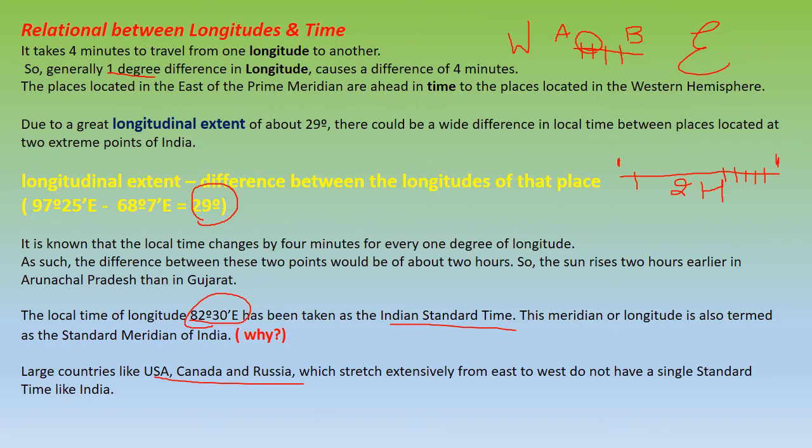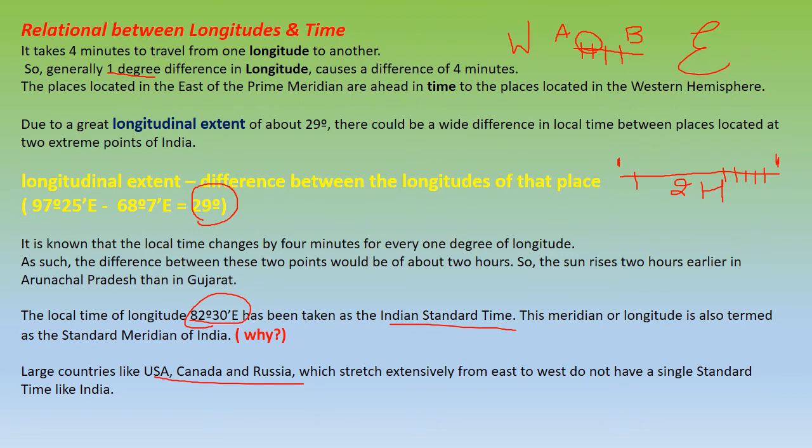Now we will begin with the longitudinal extent. So what is the longitudinal extent for our country? It is 29 degree. Now how do we get this number? This is the longitudinal extent from Gujarat to Arunachal Pradesh. So if we subtract, this is the number that we get. So you don't have to memorize it; there's an understanding of how this number comes.